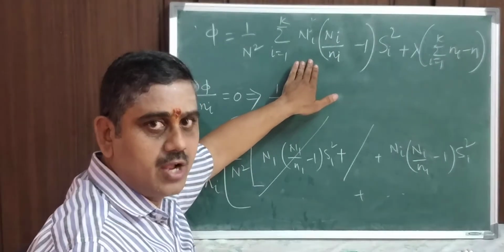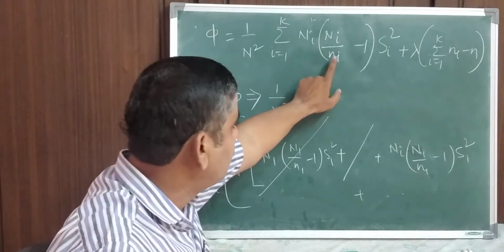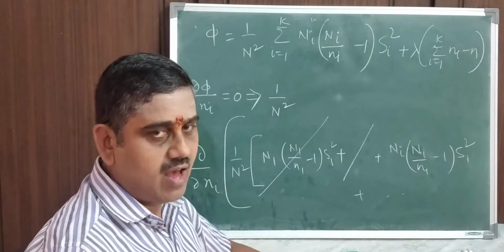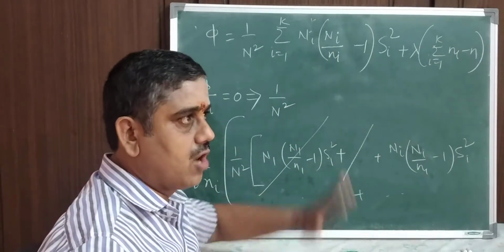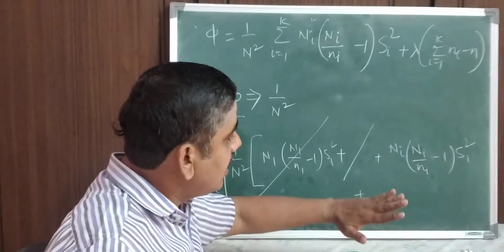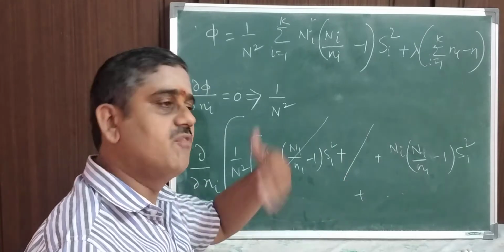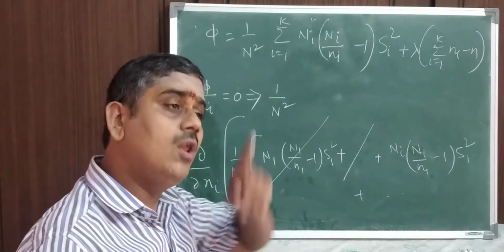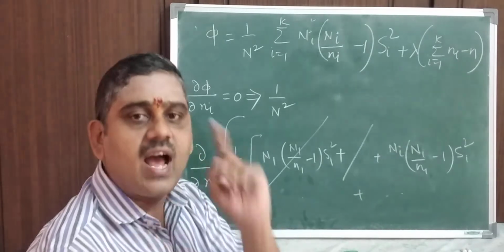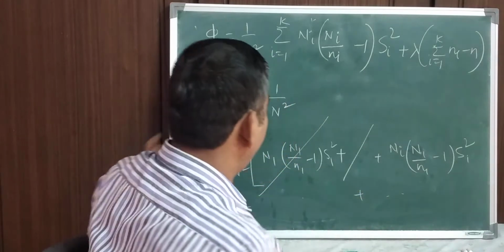Differentiation with respect to ni, that is, for the terms consisting of small n2, I am talking about small n2, only small n values. n2 differentiation becomes 0. n3 differentiation becomes 0, and so on. Leave the ith one, and the remaining all nk differentiation is 0. Only the term to be differentiated which will have the value is ni. So that is this. Now you differentiate it.